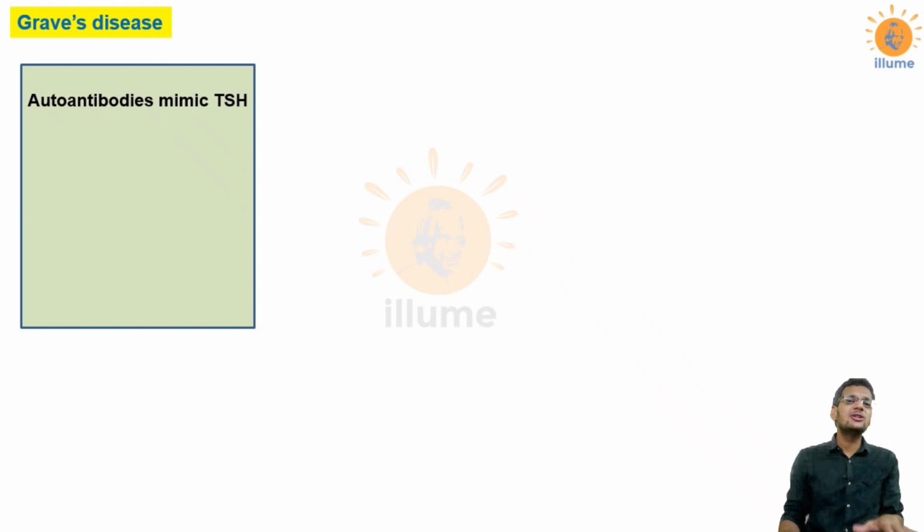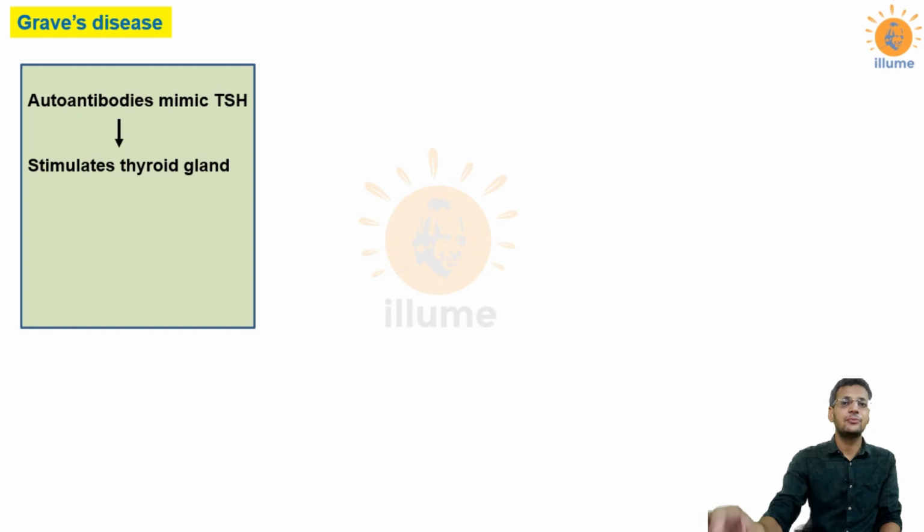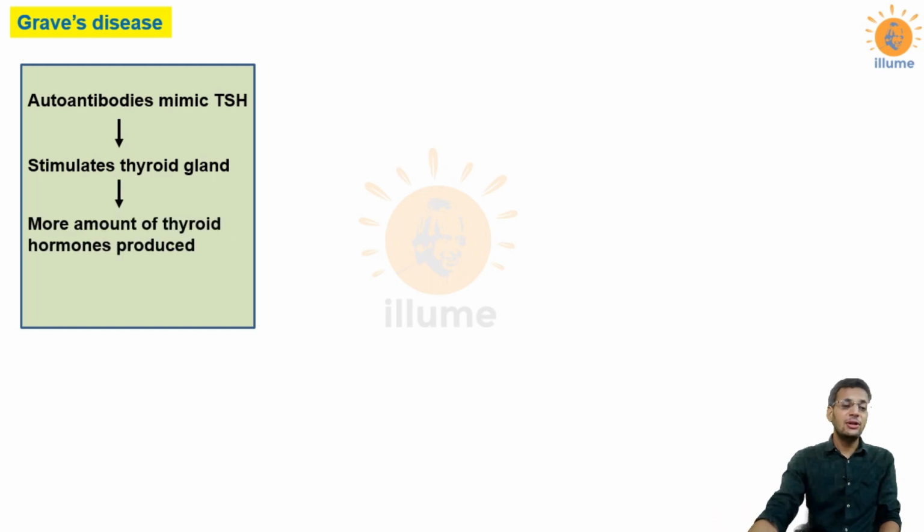So whatever is the function of TSH is now done by autoantibodies. Now these autoantibodies reach their receptors in the thyroid cells in the thyroid gland and stimulate the thyroid gland. This stimulation leads to an increase in T3, T4 concentration of blood, and this then causes hyperthyroidism.